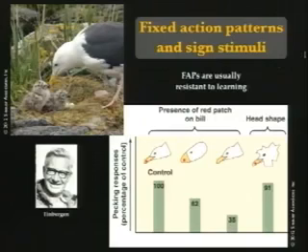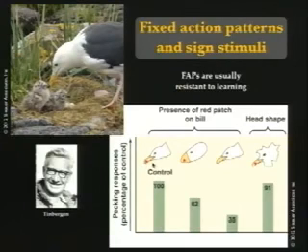in establishing this fact of fixed action patterns on the parts of organisms was with gulls and their chicks. He noted that the chicks would peck at the parent's bill, even if they had never been introduced to the parent before, even if it was a different parent, not related to them. And he performed experiments that showed that this pattern, where the chick would peck at the bill and then the parent would be led to regurgitate food, was associated initially with the red dot on the parent's bill.